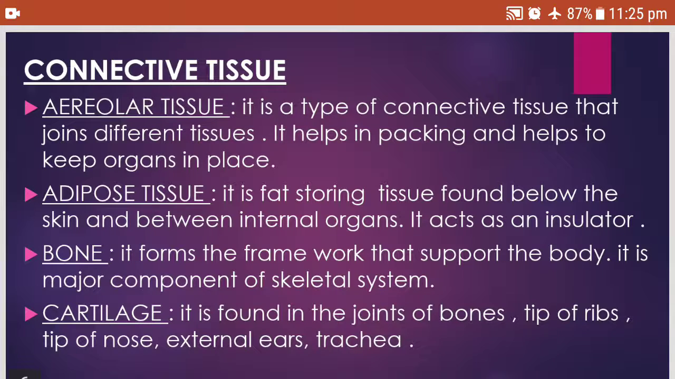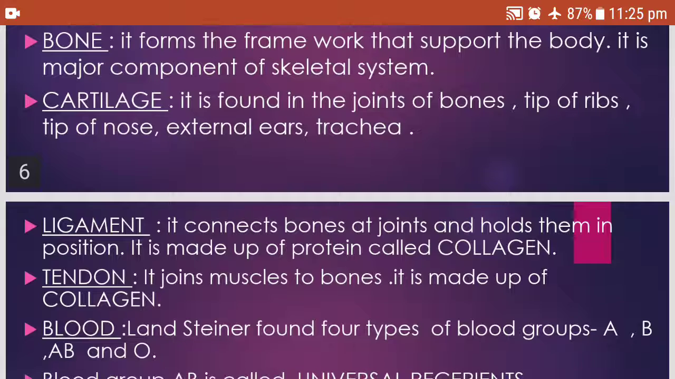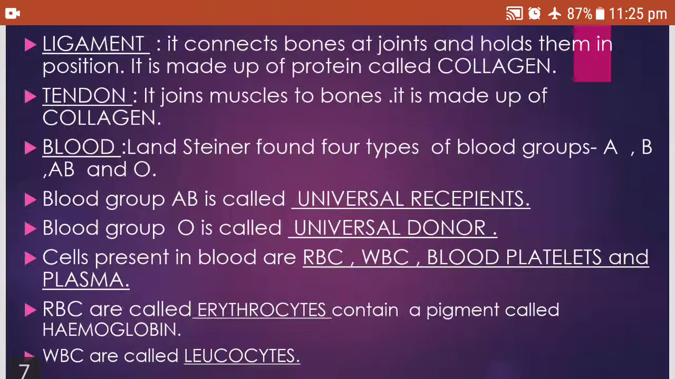Bone forms the framework that supports the body. It is a major component of the skeletal system. Cartilage is found in the joints of bones, tips of ribs, tip of nose, external ears and trachea. Ligament is again another type of connective tissue which connects the bones at joints and holds them together in position. It is made up of a protein called collagen. Whereas tendon is another type of connective tissue which joins the muscles to bone. It is made up of collagen.